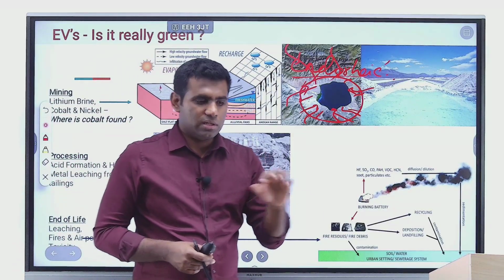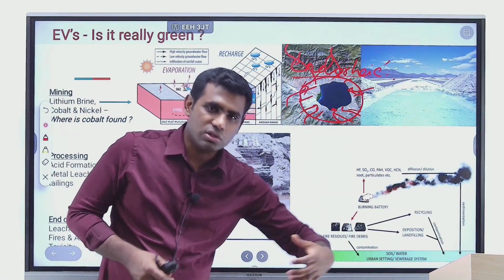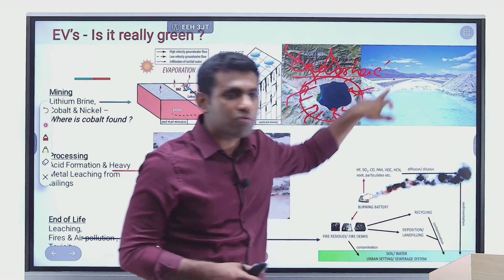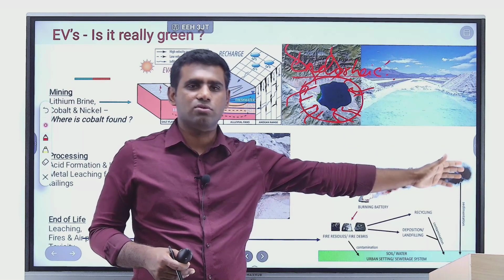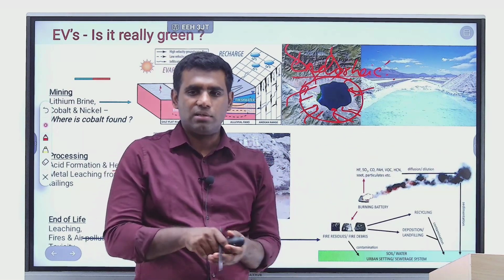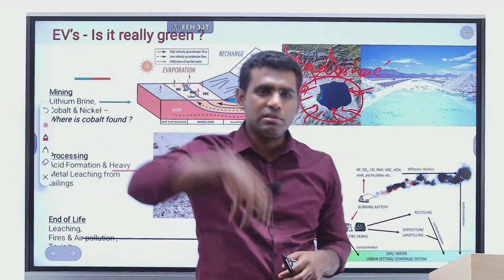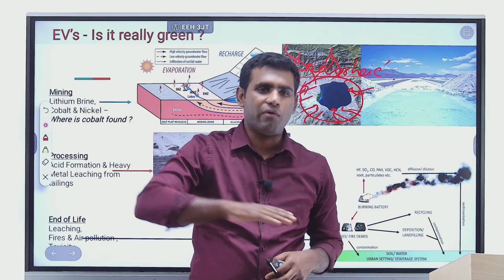So then how is lithium extracted? Basically drilling is done and the brine solution is actually pumped out. It is pumped out and it is poured into what are called pans, salt pans, right? You go to Tuticorin district of Tamil Nadu, you have salt pans. Basically you have flat lands near the coast where you pump in seawater into those salt pans and you allow the seawater to evaporate.